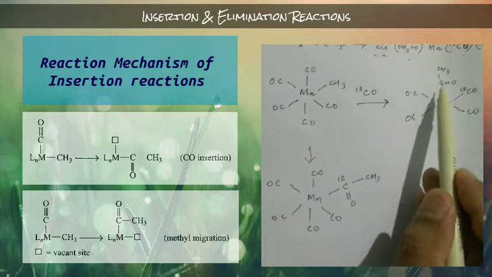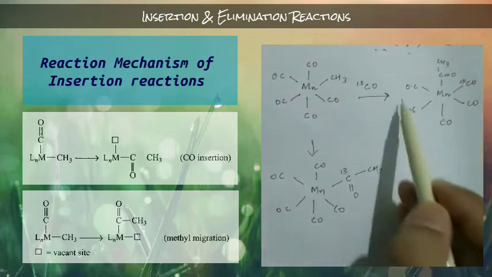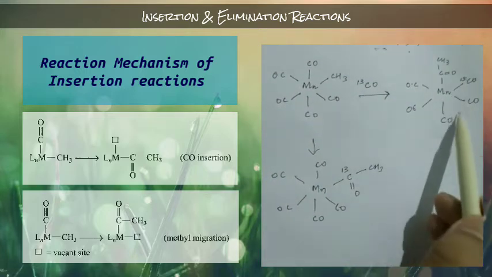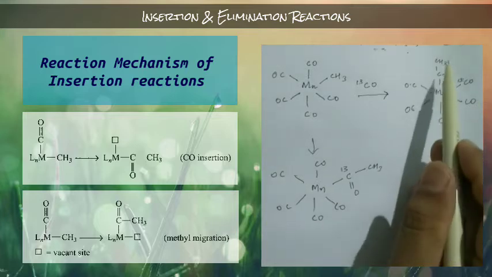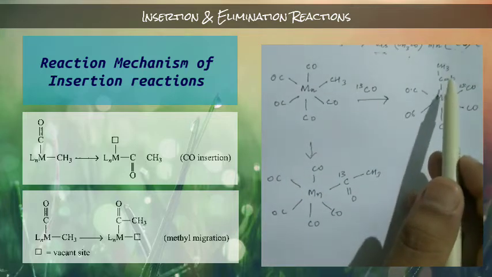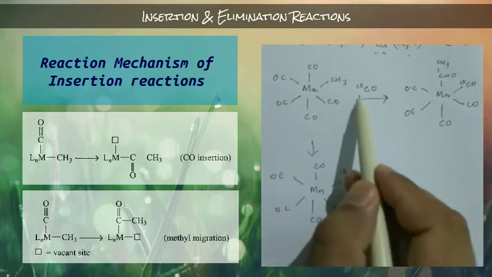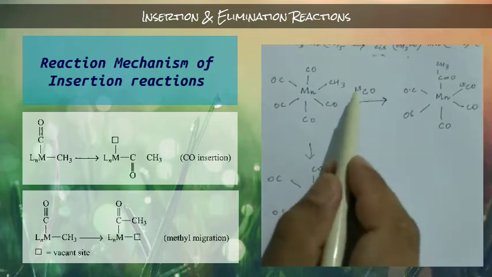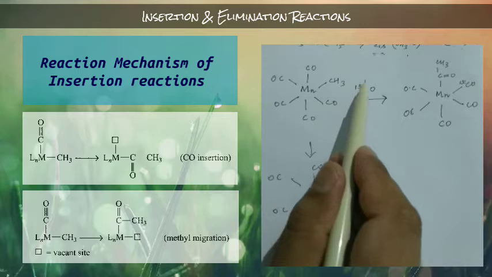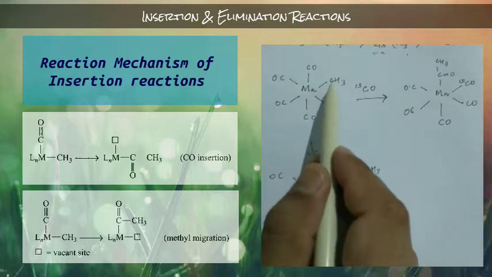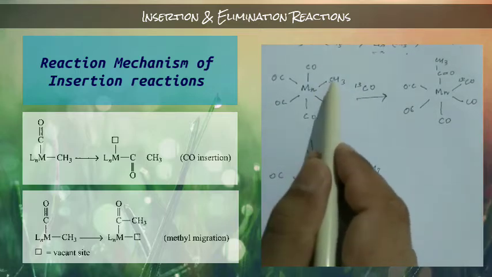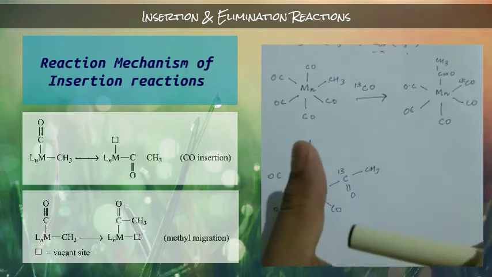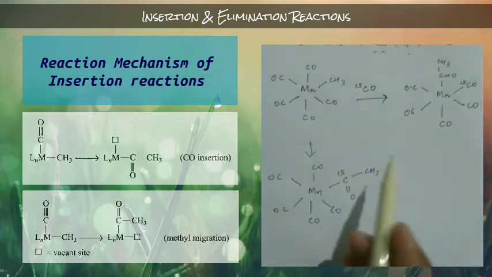But here it is not carbon 13. Carbon 13 is here, it may be here, it may be here, it may be here. It cannot be in the acetyl group. That means this carbon 13 will not insert in between the metal and this carbon bond. Clear?